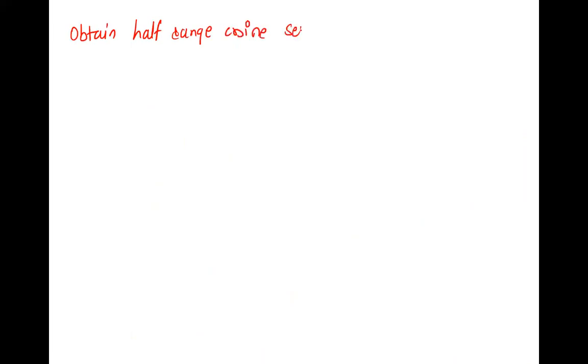Obtain half range cosine series for f of x is equal to 1 in 0 to 1 and x in 1 to 2. This is the question. We have to just find the half range series. Write the question properly. And if done, tell me the given interval. 0 to 2.